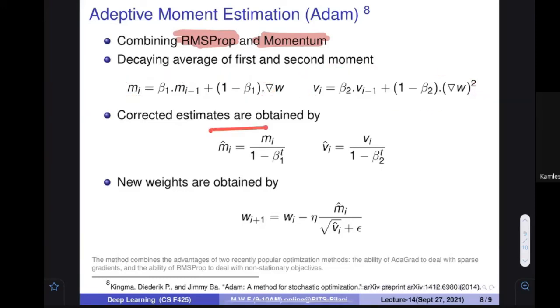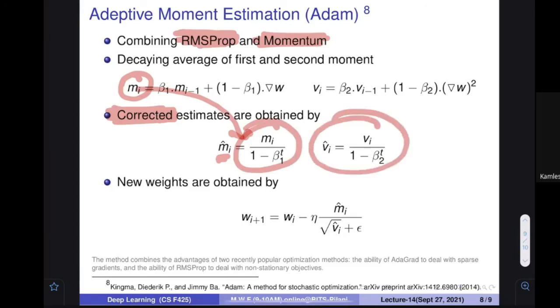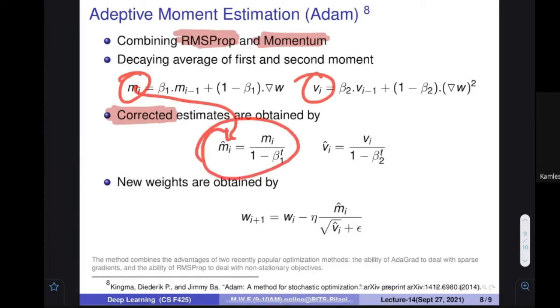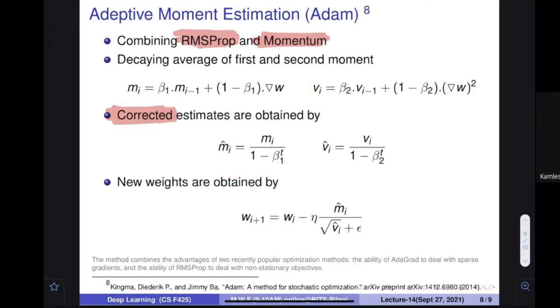Then using this m and v, you actually do something they call correction. They say that after getting the m_i, I am going to get the m_i estimate, and that is simply m_i divided by 1 minus beta to the power t, because if you go very long, the things become 0. So I'm going to apply this kind of mechanism to find the v_i estimate too. So you get the estimate for both things. Once again, you decided what the values of m_i and v_i are. Then you divide by 1 minus beta 1 to the power t, and 1 minus beta 2 to the power t. And now you know how to update.